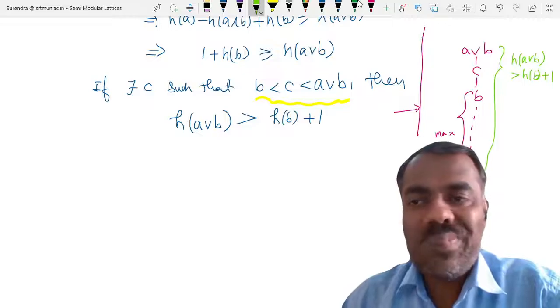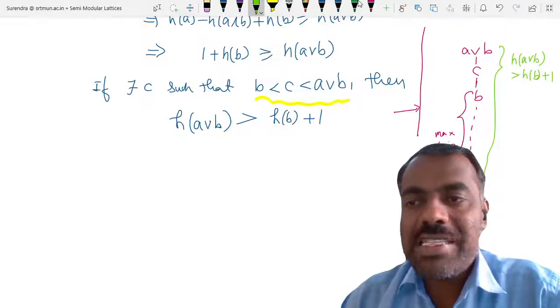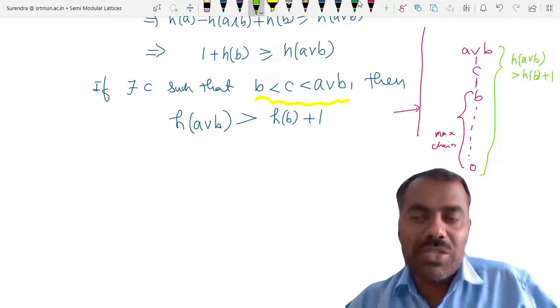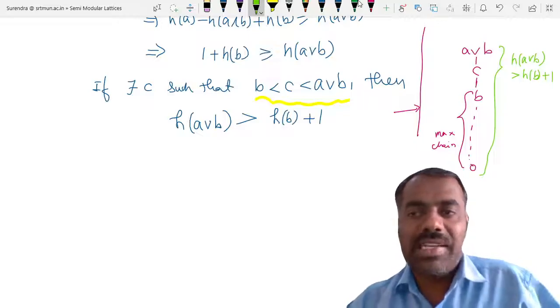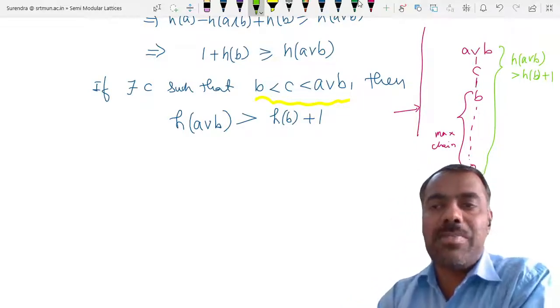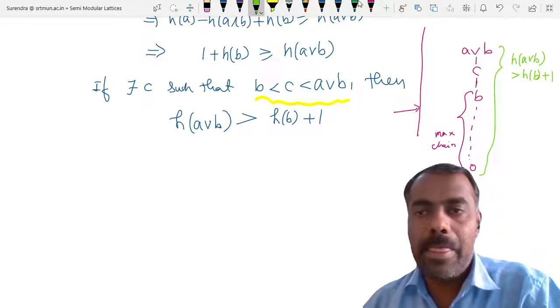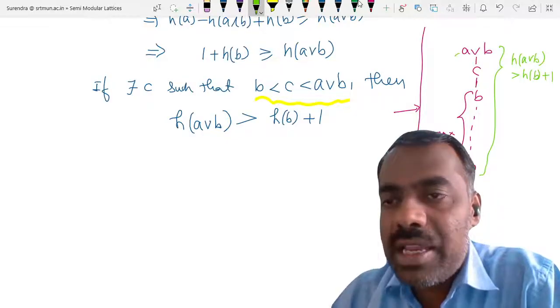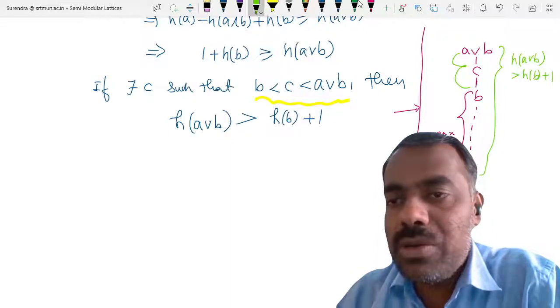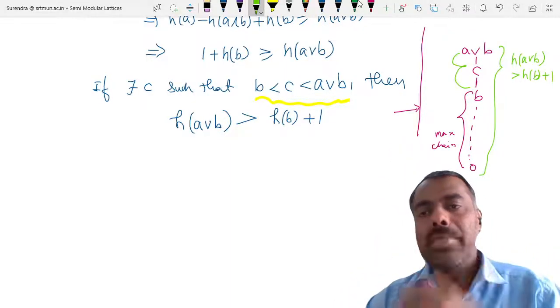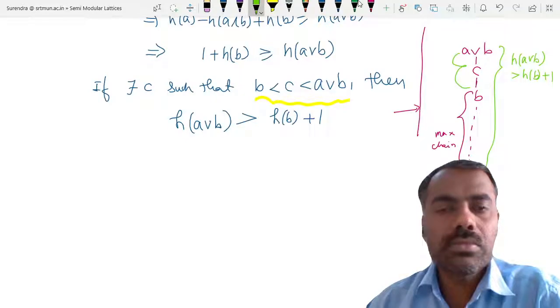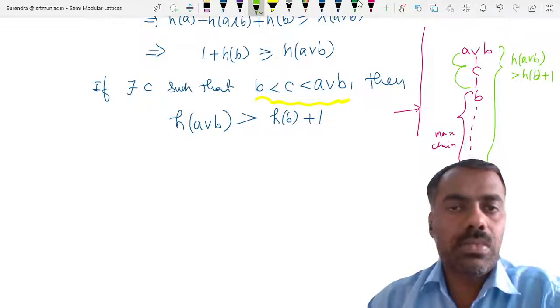Any problem? If there are 2-3 elements, then it is equal to h of B plus 2, h of B plus 3 and so on. But it is definitely strictly greater than h of B plus 1. Is this clear? Any problem? Because there is a two-step process here, from B to C, C to A joint B. Are you following? Yes or no? Yes, sir.